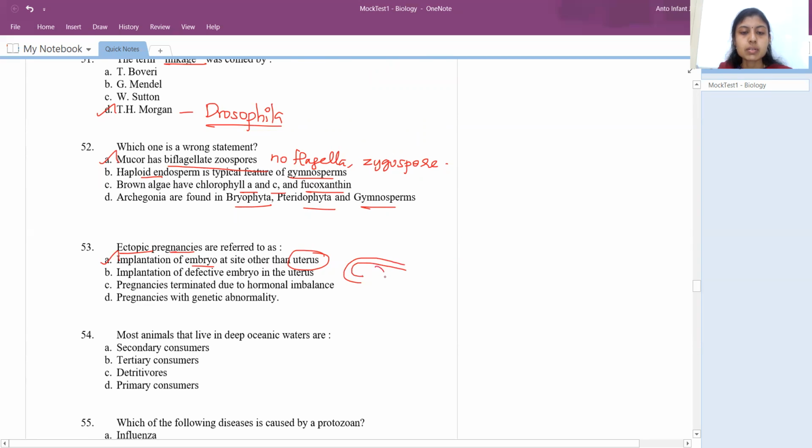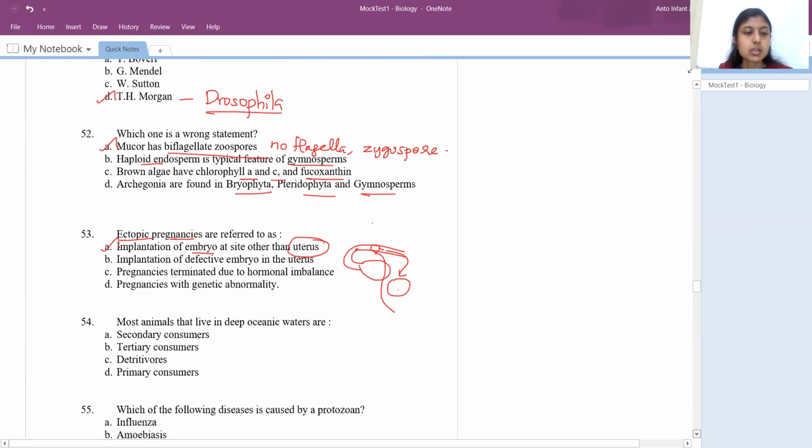Okay, so you will have, maybe this is the uterus. You will have the ovary here. Fertilization will take place here. After fertilization, the zygote will develop and reach the uterus, where it gets implanted. If it doesn't move from that place and gets implanted somewhere here, or anywhere other than the uterus, that implantation will lead to ectopic pregnancy.